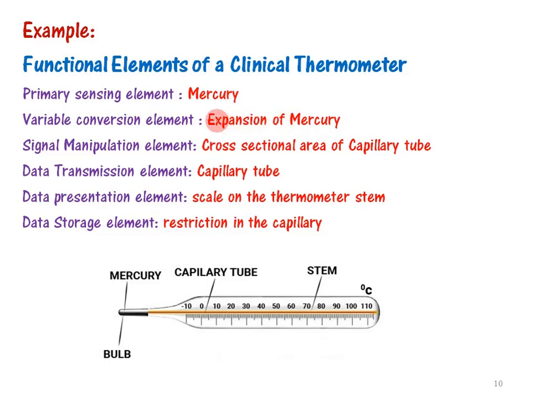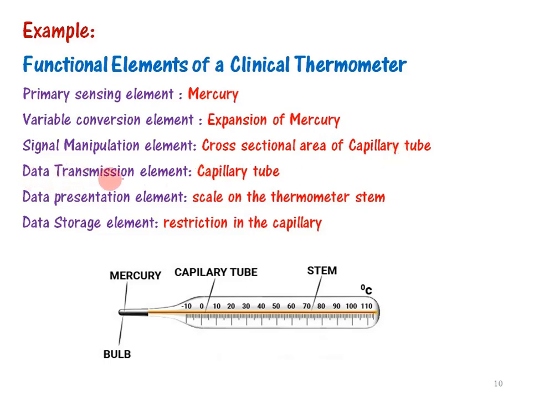Whenever temperature is sensed by the mercury, it starts expanding. That is the conversion element. Next, the signal manipulation element. The expanded mercury occupies the cross sectional area of the capillary tube. The cross sectional area has some radius and some length of this capillary tube, so it goes on to occupy that area.